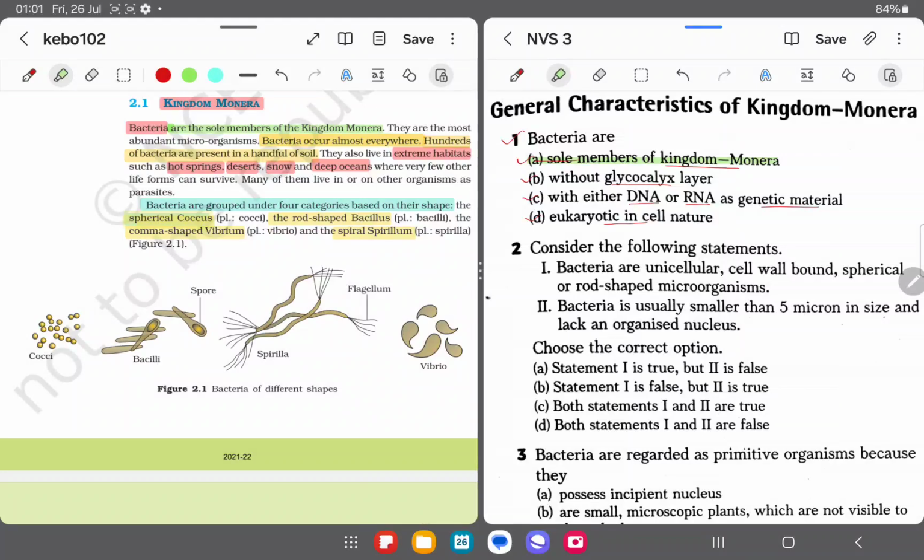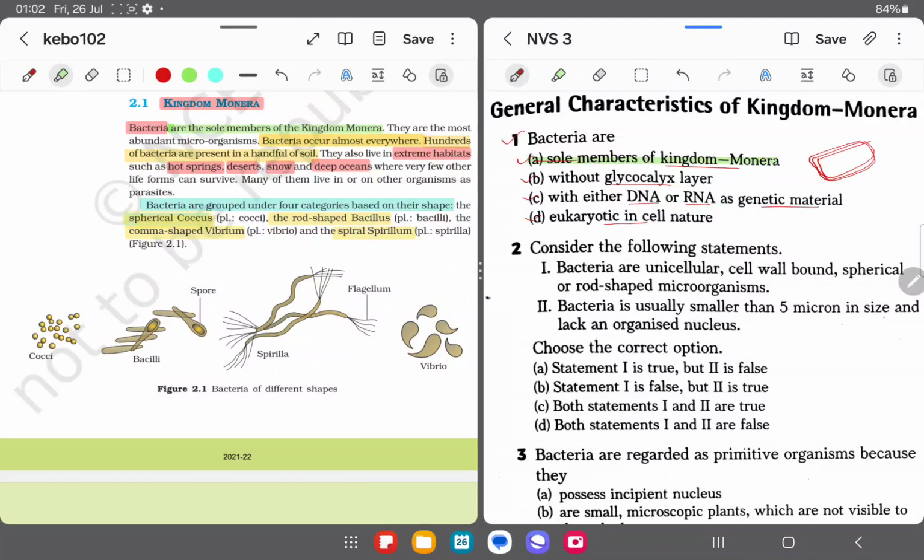So this will be the correct answer. For the second option, without glycocalyx layer, bacteria have a glycocalyx layer. If you see the structure of bacteria in the cell chapter, you will see that it is a prokaryotic cell. So they will have a cell membrane. Outside the cell membrane there will be a cell wall, and outside the cell wall they have that glycocalyx layer.